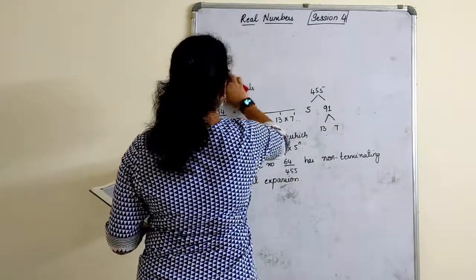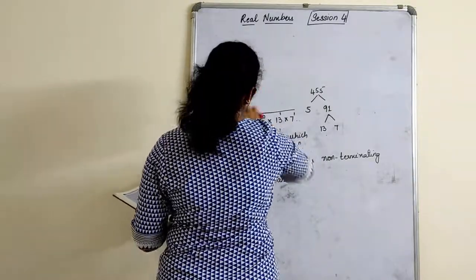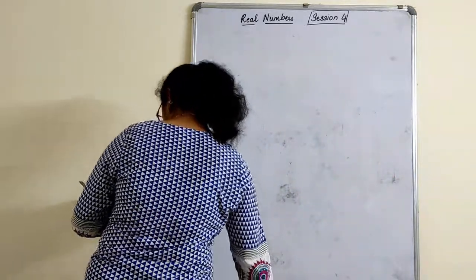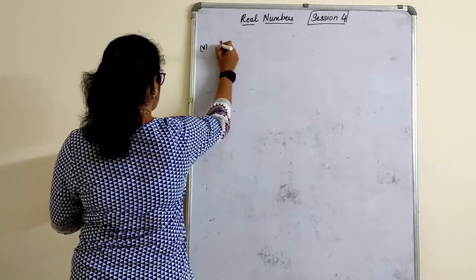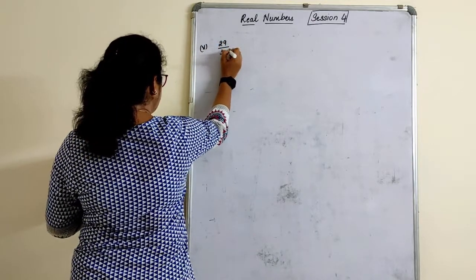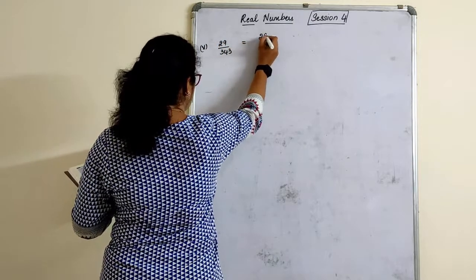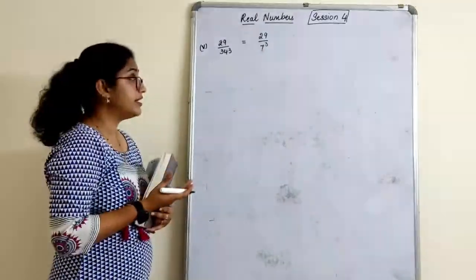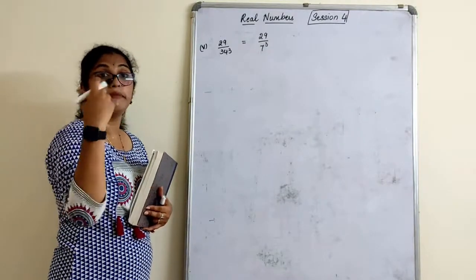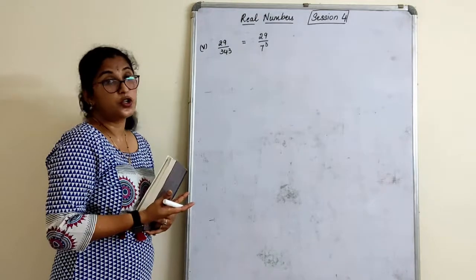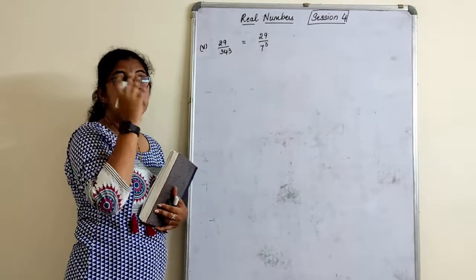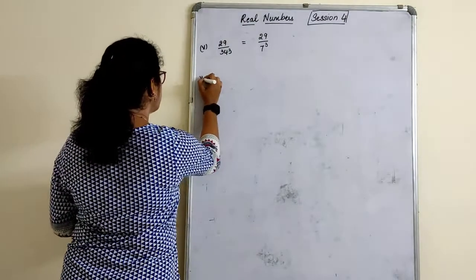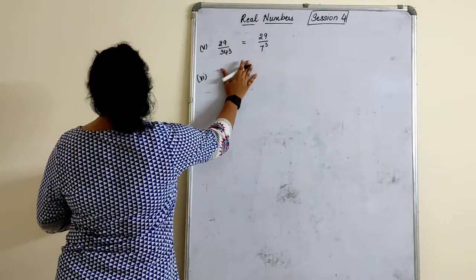Quickly we'll move on to the next: 5th, 6th, 7th, 8th, 9th and 10th. Okay. Fifth one. 29 upon 343. Directly I will write. So this is 29 upon 7 cube. Here q is equal to 7 cube, where there is no 2 raised to m and 5 raised to n also. Both are not there. Therefore you know what to write. It does not have a terminating decimal expansion. It has a repeating decimal expansion. So that's the answer. Please write the conclusion for this neatly.